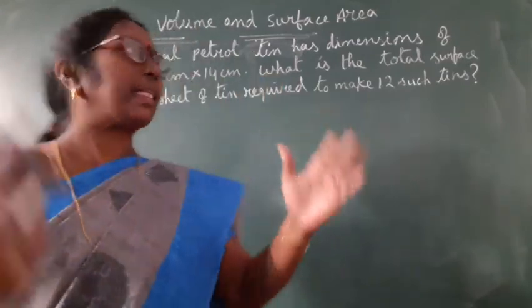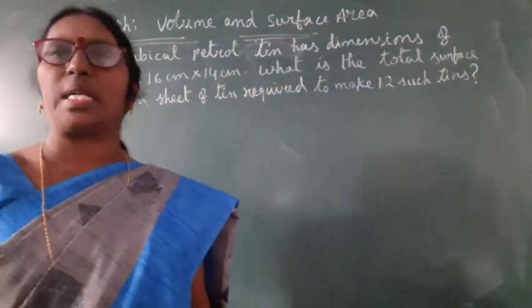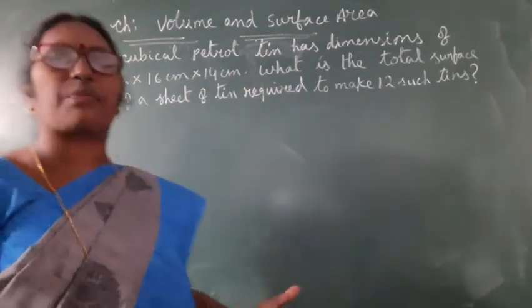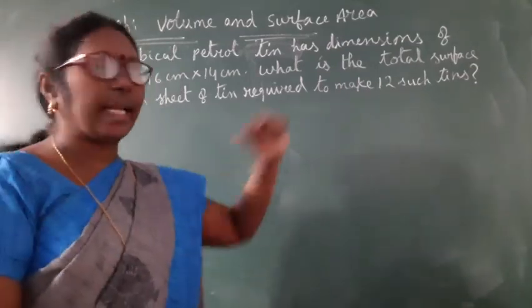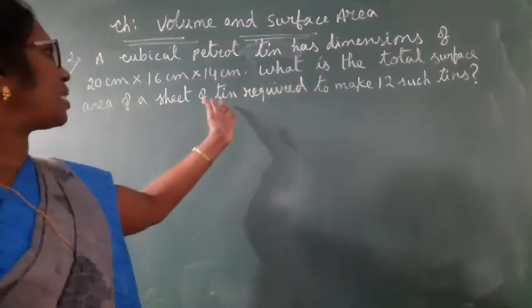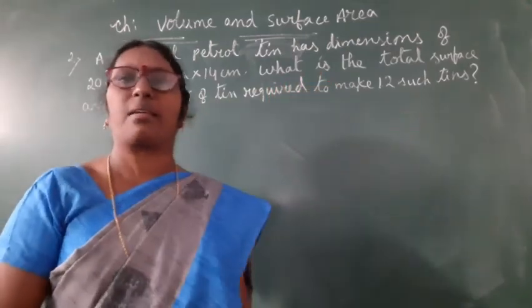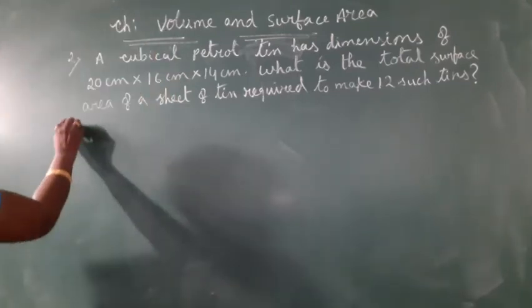That means a tin is of cuboidal shape, length, breadth and height of the tin are given to us. We have to find the total surface area of the tin sheet required to make one tin. After finding that, we have to find the surface area of the sheet of tin required to make 12 tins. Okay? So let me do and show you that.